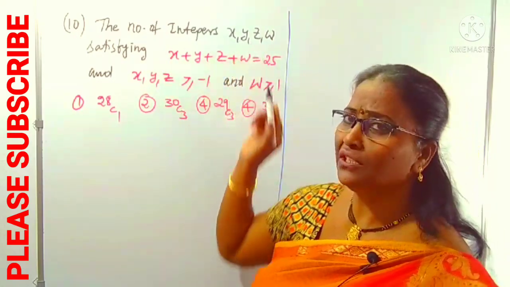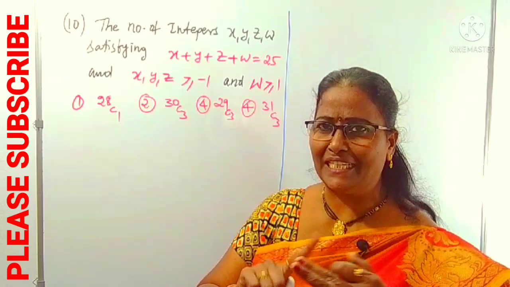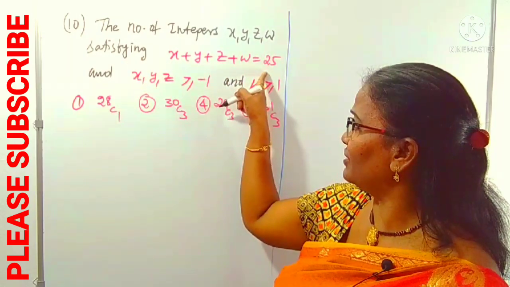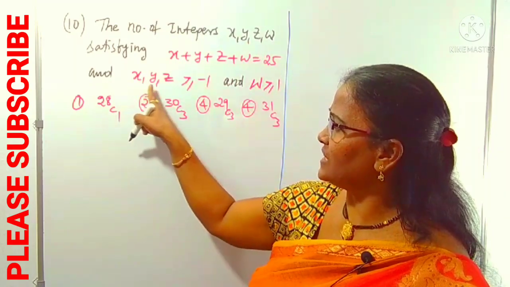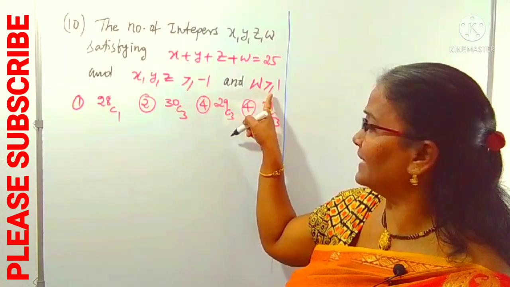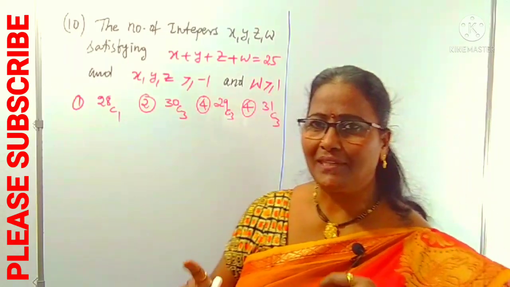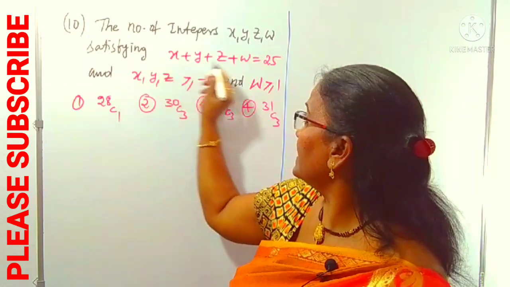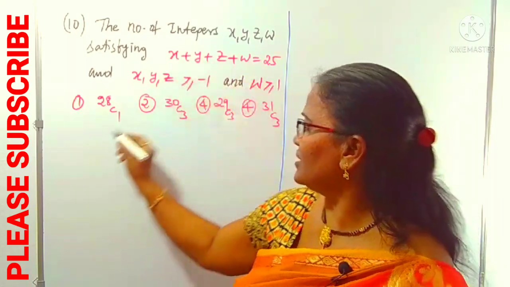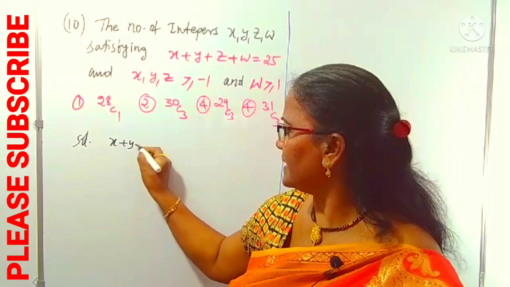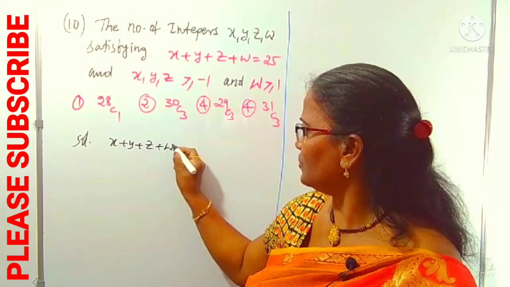So there are four letters x, y, z, w. We have to find the number of integers which satisfy this equation, as well as x, y, z values each greater than or equal to -1 and w greater than or equal to 1. How can you calculate this? First, taking the given equation as x plus y plus z plus w is 25.